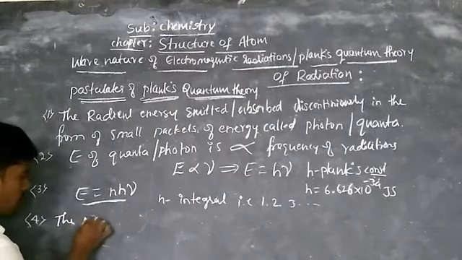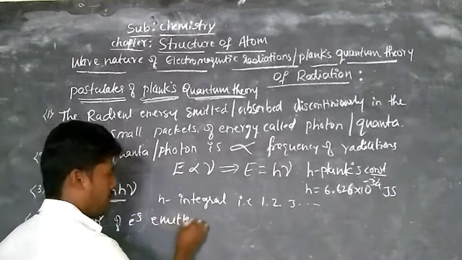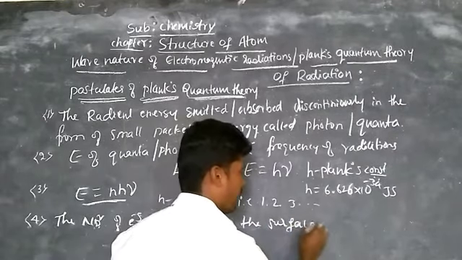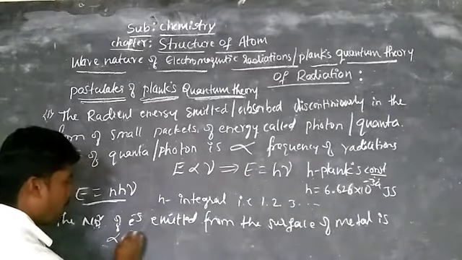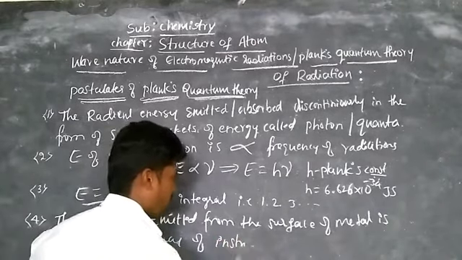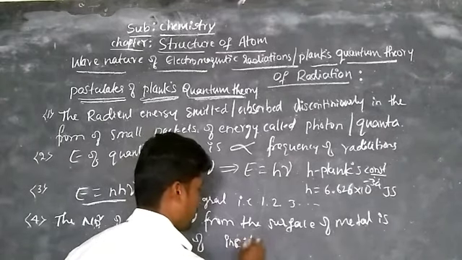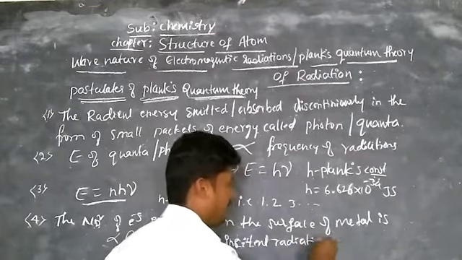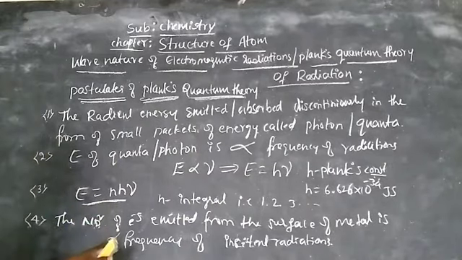The number of electrons emitted from the surface of the metal is directly proportional to the frequency of incident radiation. This is the fourth postulate, which is based on the photoelectric effect.